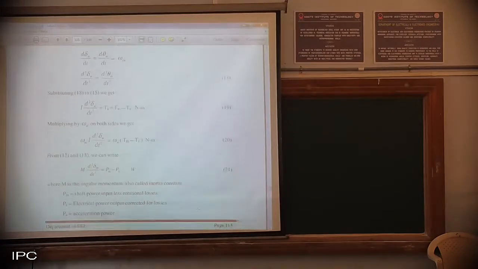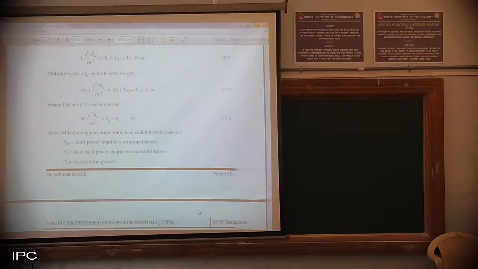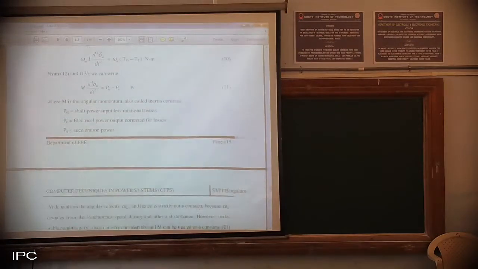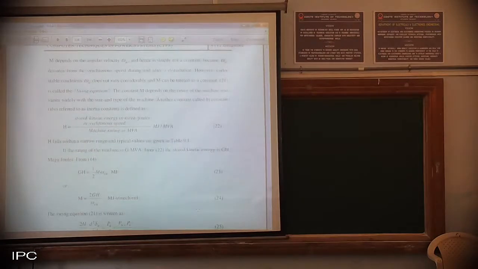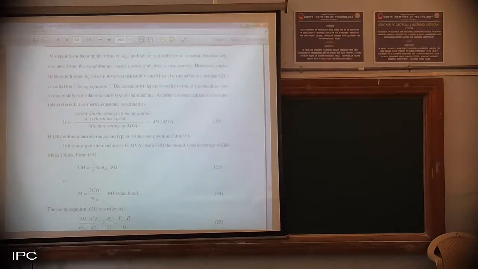So your main governing equation is M d²δm/dt² = Pm − Pa, that is, Pm minus the acceleration power. Pm is the shaft power input minus the rotational losses. Then Pa is the acceleration power. We also defined H, where GH is equal to half M into omega.